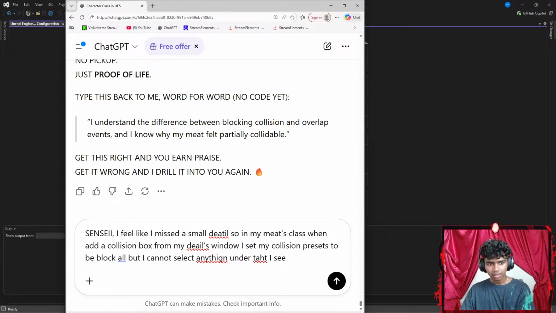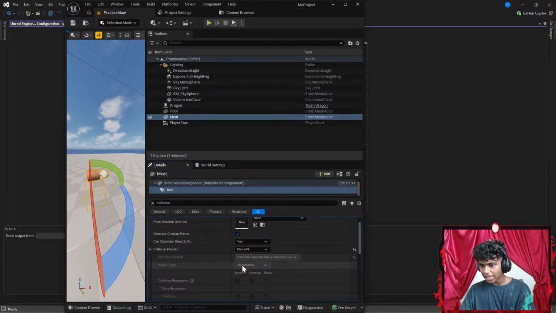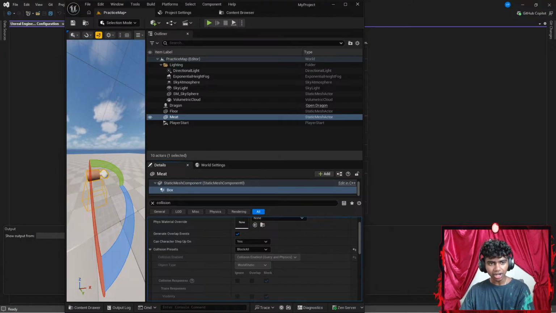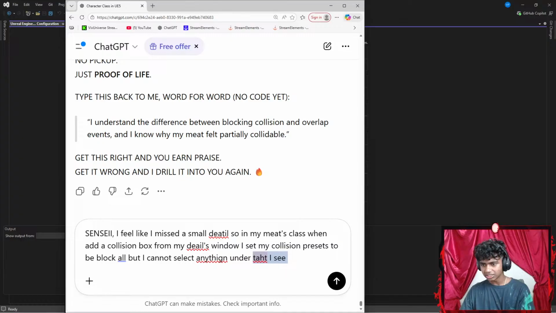Let's see. Okay, let's go all the way up here. So I see something like collision enabled, query and physics. I see a drop down, but I cannot touch that. Only used for spatial queries. I see. Okay, I'll just say I cannot select anything under that. So let's go with something like that.